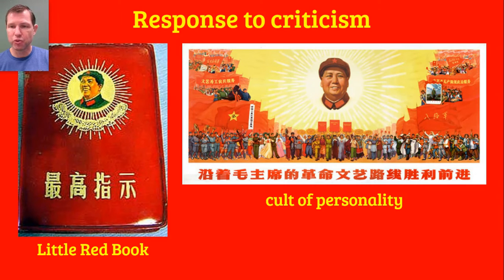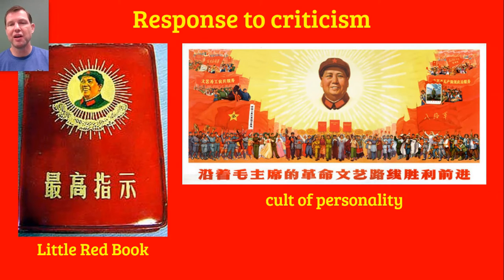So Mao deliberately cultivated, right? He deliberately created this cult of personality in which he was to be viewed as the embodiment of communism, the embodiment of revolution, and as the sort of perfect leader, almost taking over the way that Chinese thought of their emperors back in ancient times.